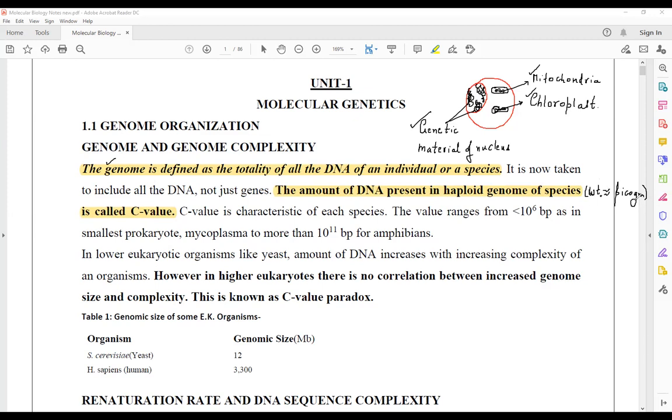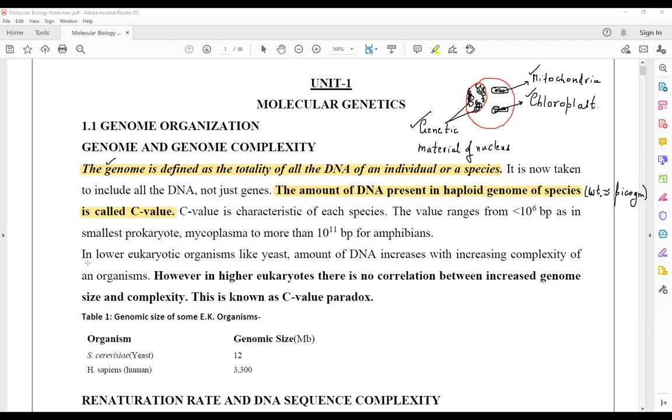The value ranges from less than 10 raised to power 6 base pair to more than 10 raised to power 11 base pair in amphibians. In lower eukaryotic organisms like yeast, the amount of DNA increases with increasing complexity. जैसे जैसे ऑर्गेनिज्म की कॉम्प्लेक्सिटी बढ़ती है, वैसे वैसे अमाउंट ऑफ जेनेटिक मटेरियल भी बढ़ता चला जाता है.